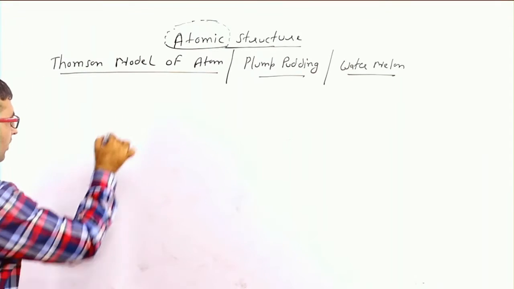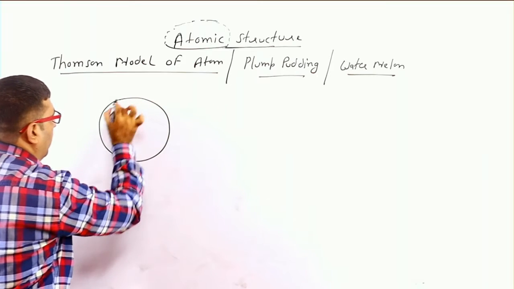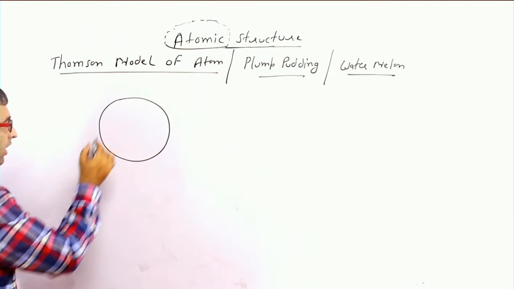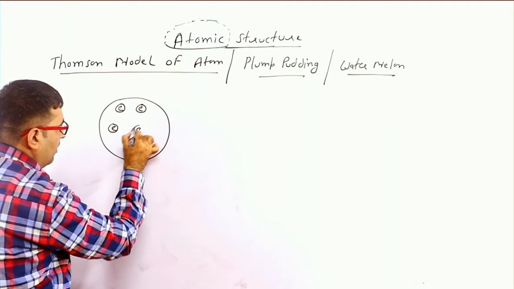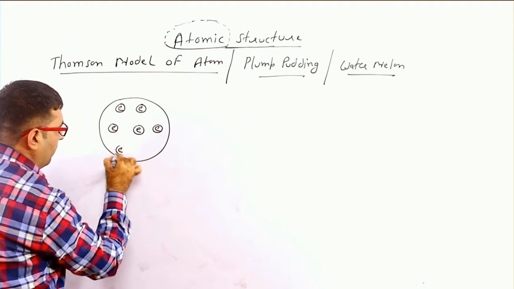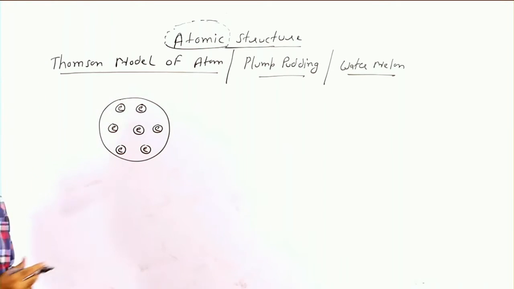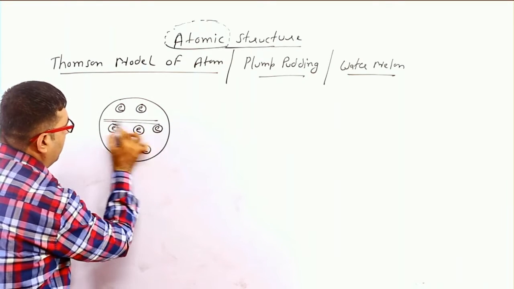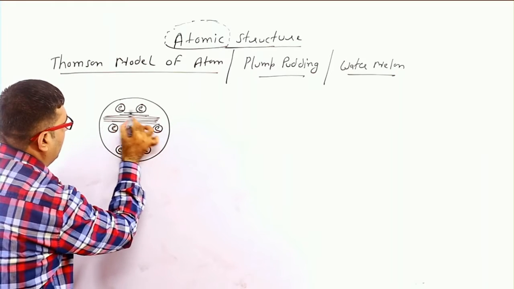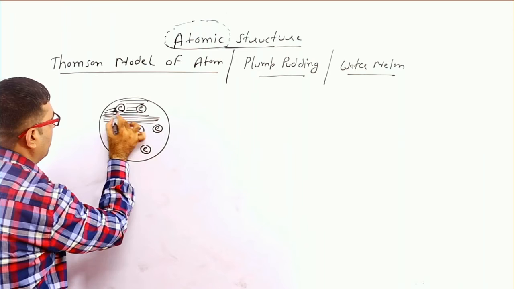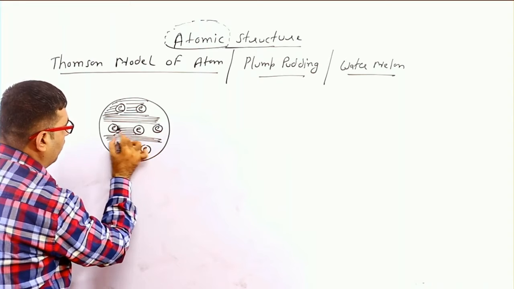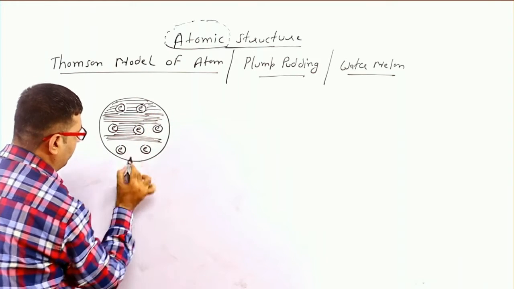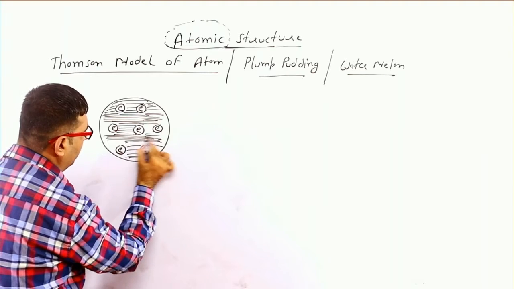So this is the structure of the atom according to Thomson. Here negatively charged particles, that are electrons, are embedded in the positive sphere. These black lines in between the electrons show the positive charge, which is spread throughout inside the sphere. This is the positive charge.